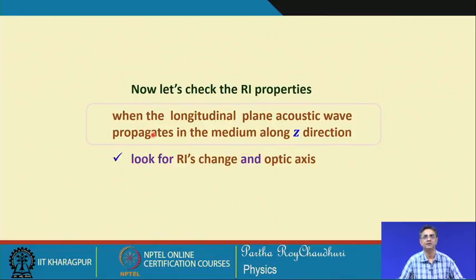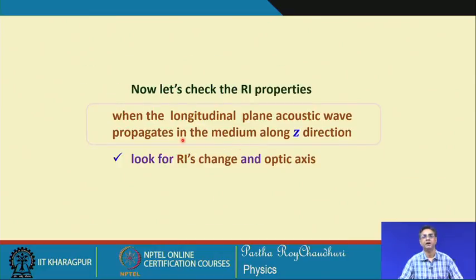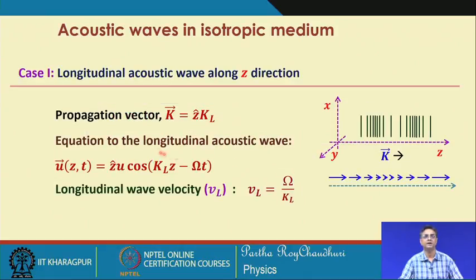Now, we will consider a similar situation, just to check what happens if I allow the acoustic wave to propagate along the z direction instead of the x direction. We will allow a z propagating acoustic wave in the medium. What are the changes in that case? Because it is an isotropic medium, let us look for the changes and look for the optic axis, and then we can conclude whatever it is.